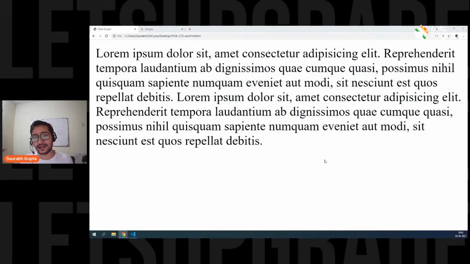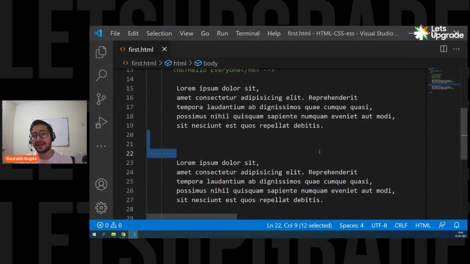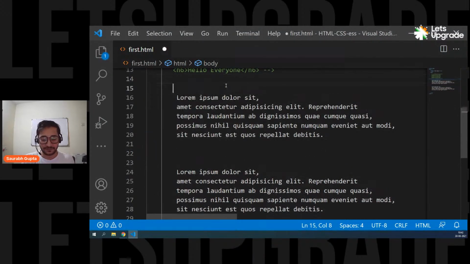So what if I want to do that? What if I want to treat a proper paragraph like a good paragraph? So for that, you have a paragraph tag, that is p tag. Open it and write your text in between and close it. Remember guys, the content of a tag will always be in between the opening and the closing.